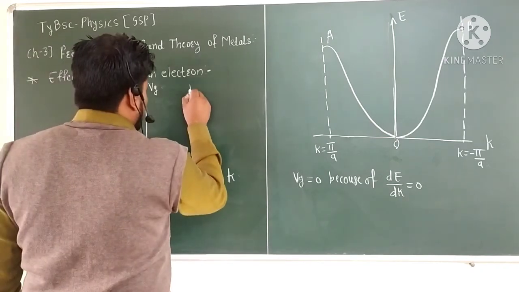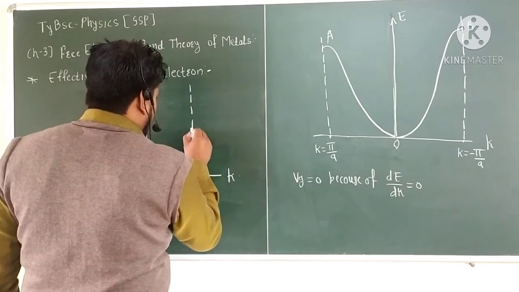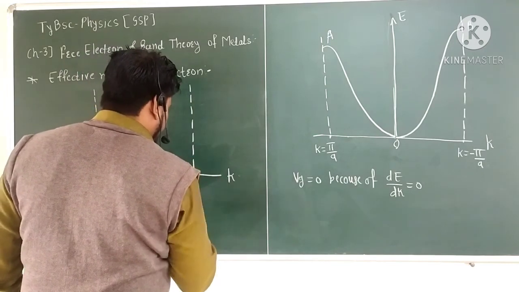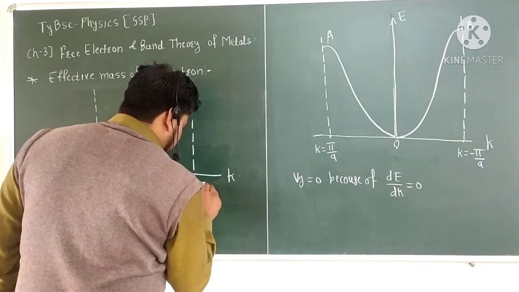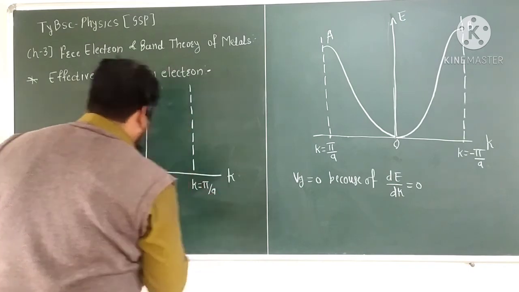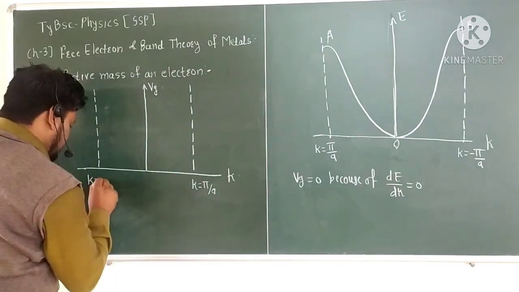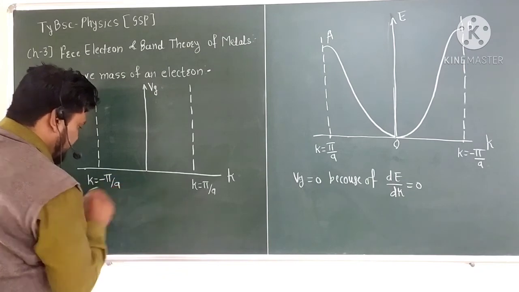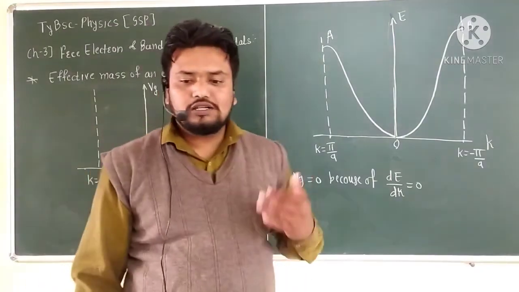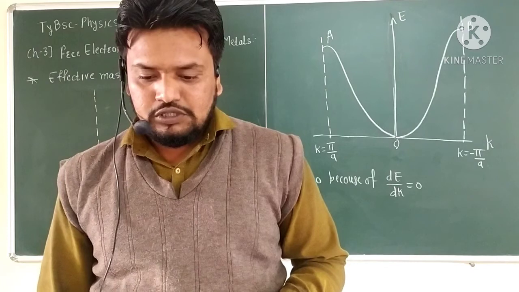We have to see the value of k here, plus pi by a on one side and minus pi by a on the other.